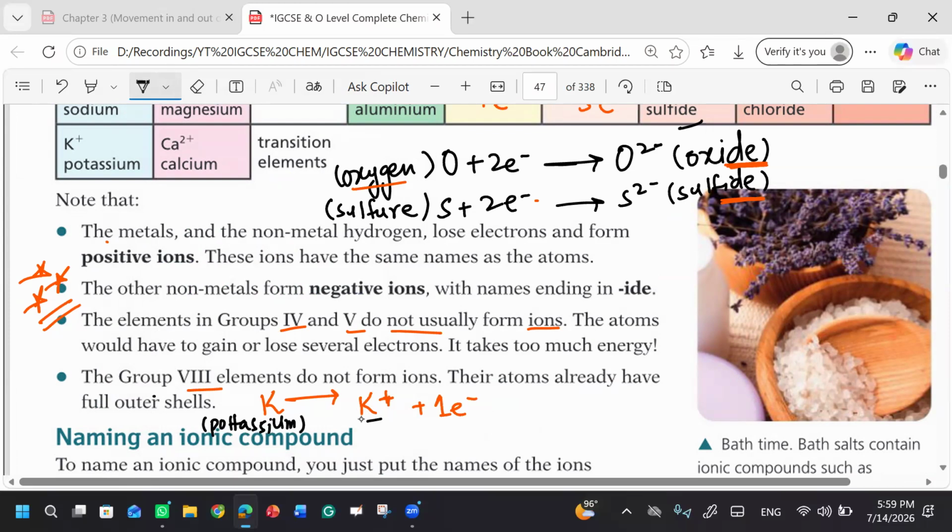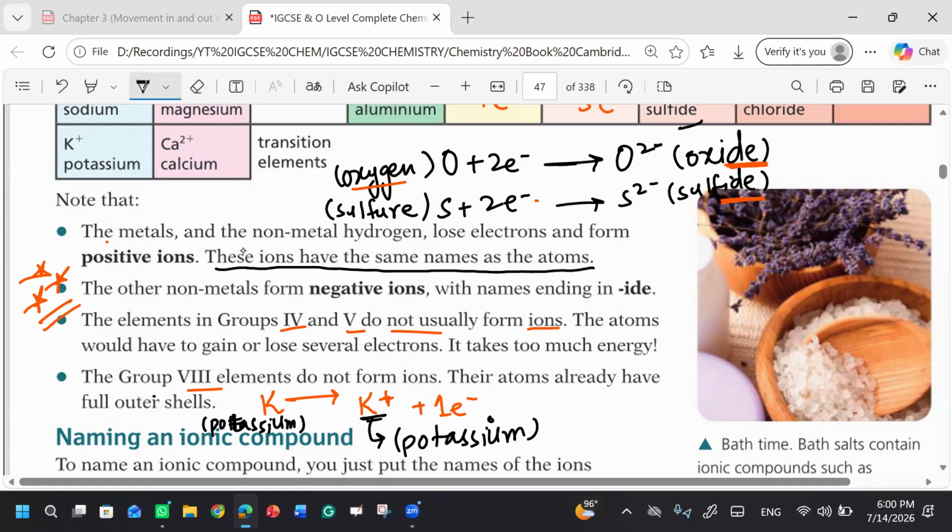What about its name? This is single T. What is the name of the species? It's potassium. The name will be the same. For metals, when metals lose electron, their name remains the same. They have mentioned it here that these ions have the same name as that of the atom.